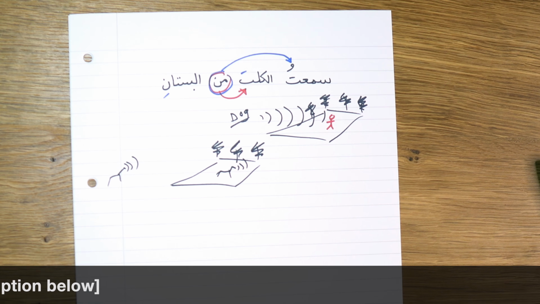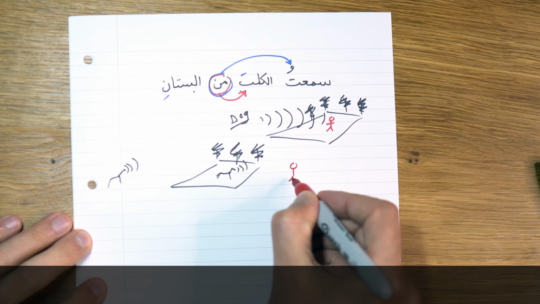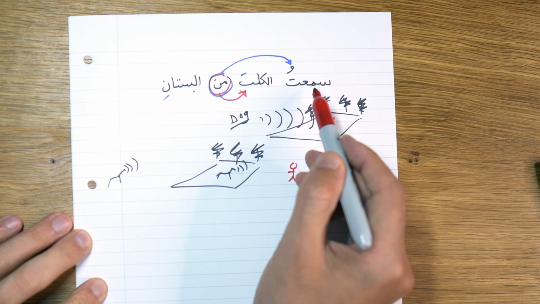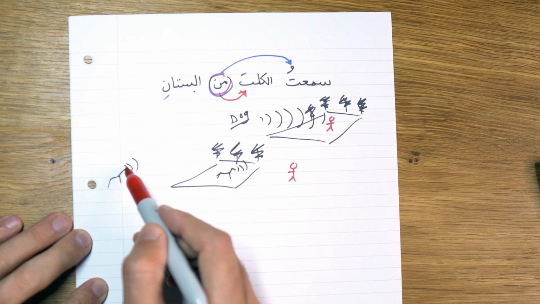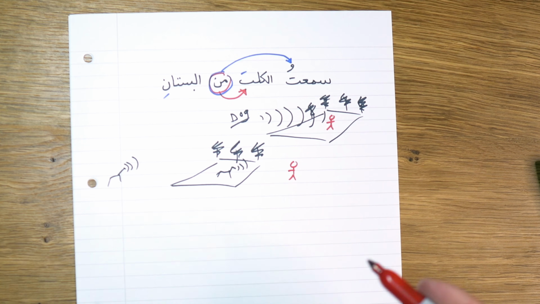So what did I hear? We don't know where I am. I could be anywhere, say somewhere over here. The sound of the dog reached me. سمعت, I heard. What did I hear? I heard the dog. Which dog? This one or this one? Or the one from the garden. Al-kalb min al-bustan, the one from the garden.